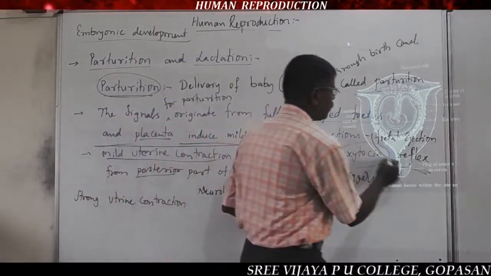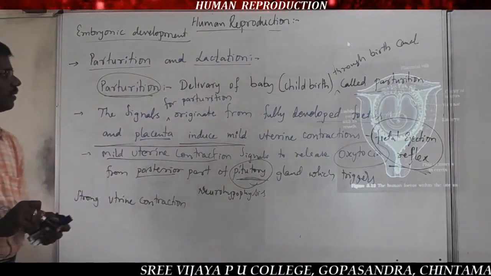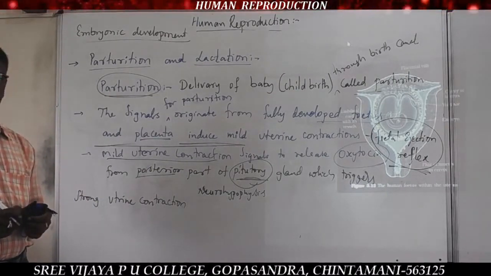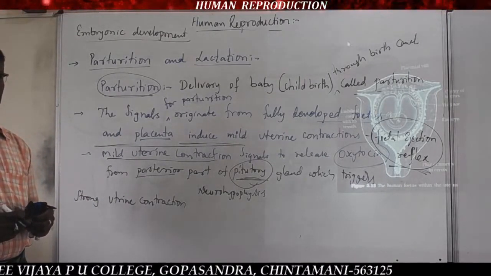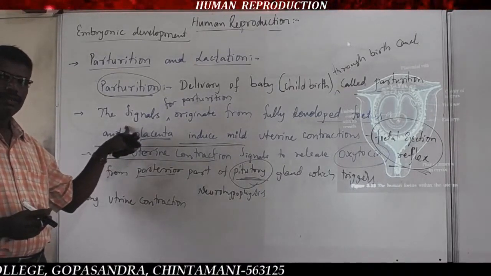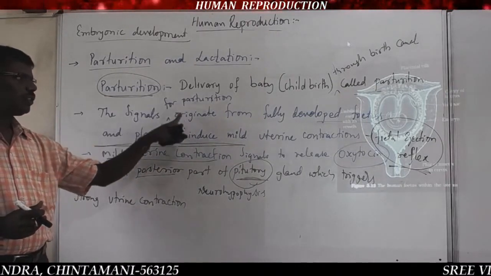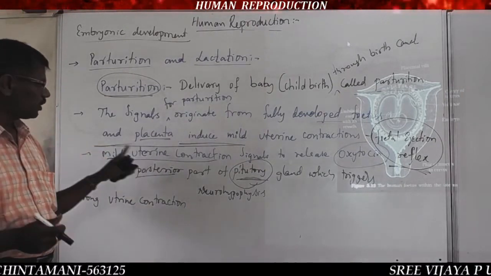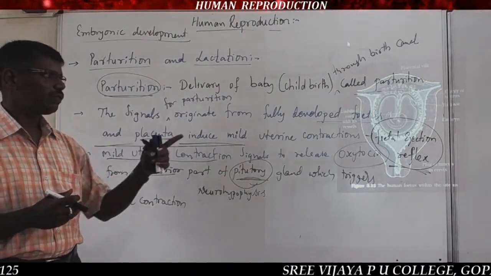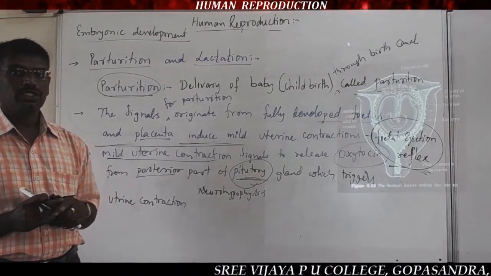It can be asked for one mark. Fetal ejection reflex is nothing but the signals for parturition originating from the fully developed fetus and placenta that induce mild uterine contractions.